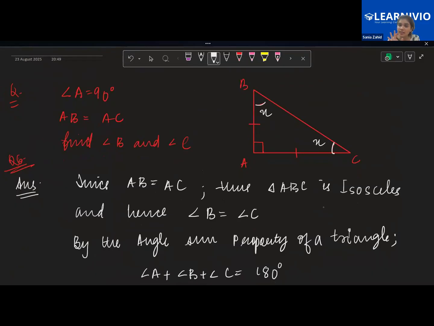So both of the questions are easy. They have high chances of coming in exams, and also they are a little tricky. Why? Because the figure is not given to us directly.